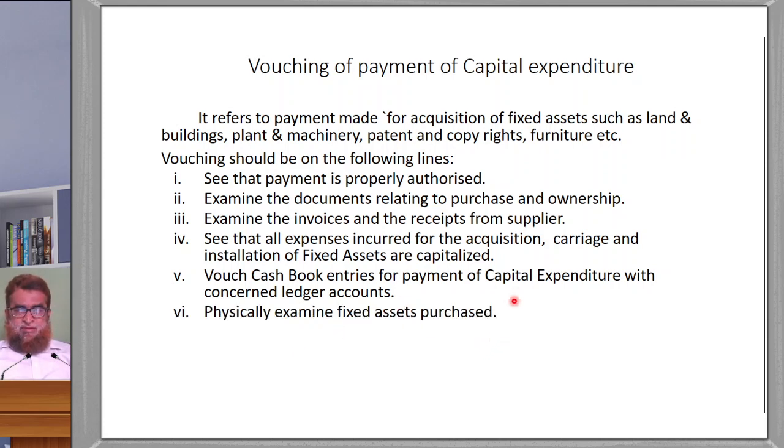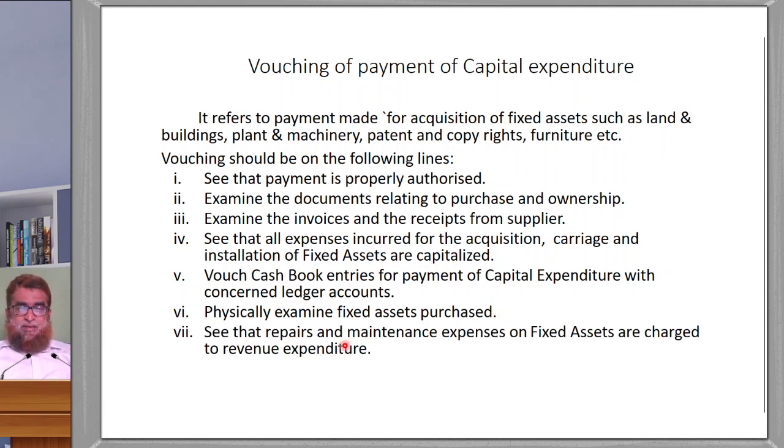Physically examine the fixed assets purchased. Whatever may be the fixed asset, you have to physically examine land, machinery, furniture, motor vehicle, plant and machinery, whatever it may be, it should be physically examined. See that repairs and maintenance expenses of the fixed assets are charged to revenue expenditure.